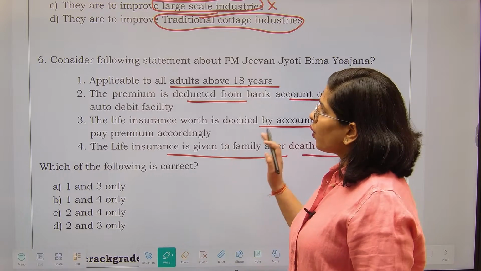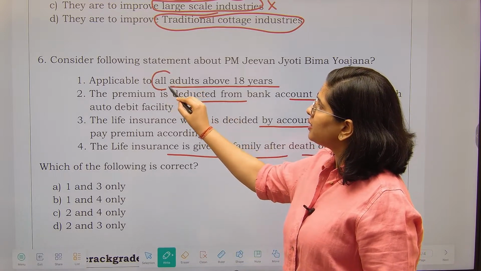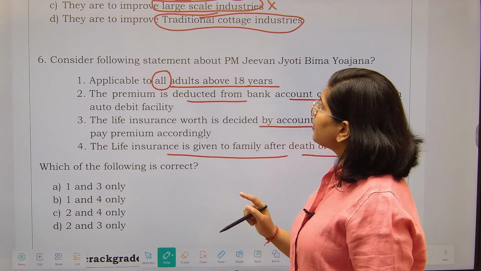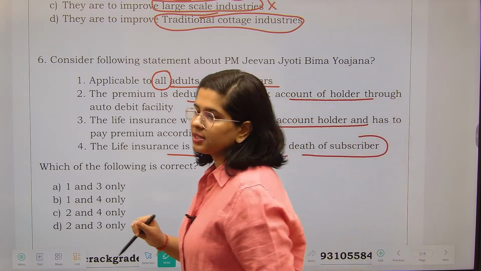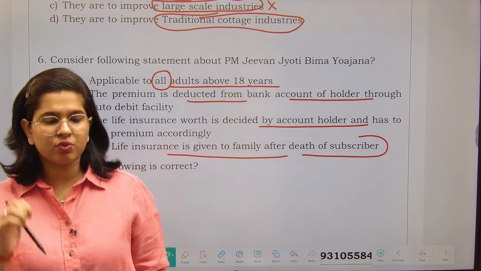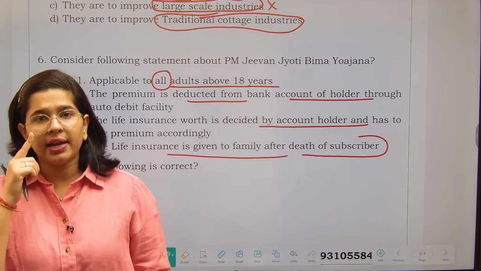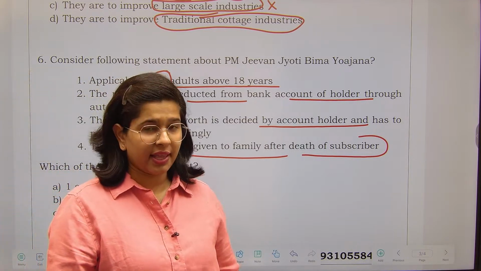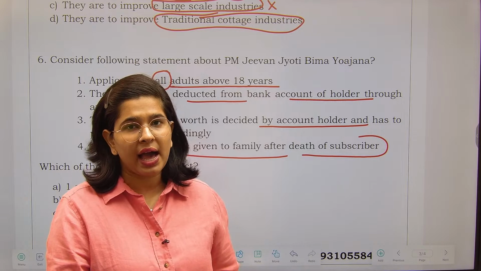Fine. So, applicable to all adults. First, you see the applicability. Pradhan Mantri Jeevan Jyoti Bima Yojana, this is covering all those individuals who are having their bank accounts, right? And they are having the cover of 2 lakh rupees.